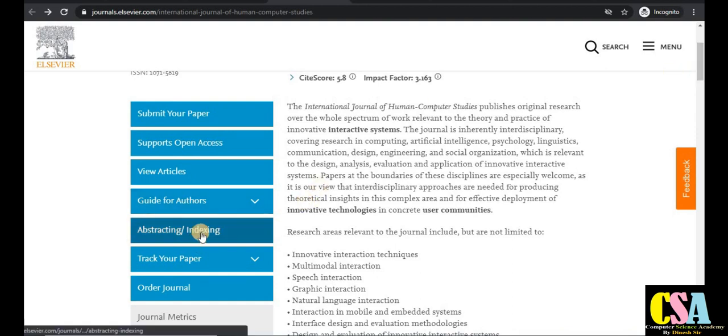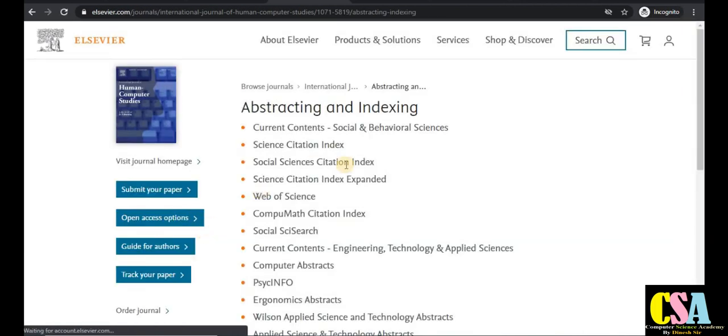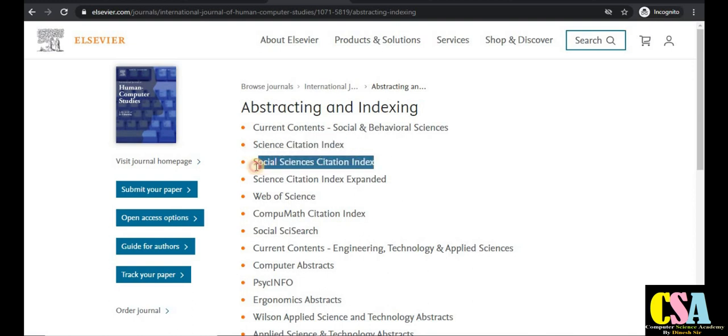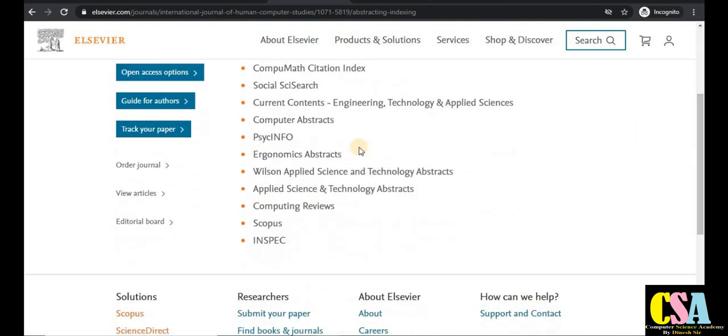If we talk about the indexing, it is very good indexing. You can see the Science Citation Index, SCI Index, and Social Science Index. So it is also especially dedicated to social science students, and it is also a Scopus Index journal. This is very rich indexing, so explore this journal for publication of your research paper, and if your research area comes under this aim and scope, publish your research paper here.